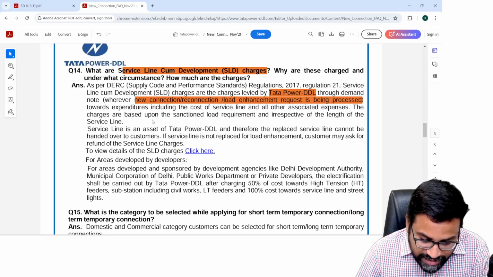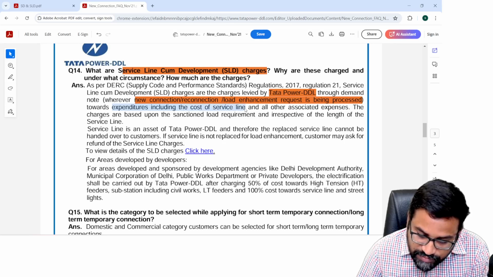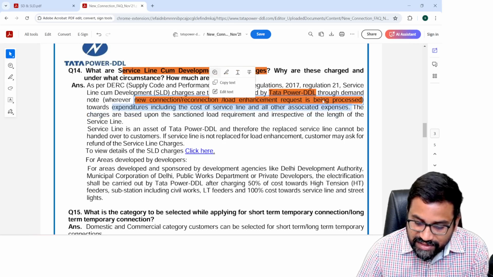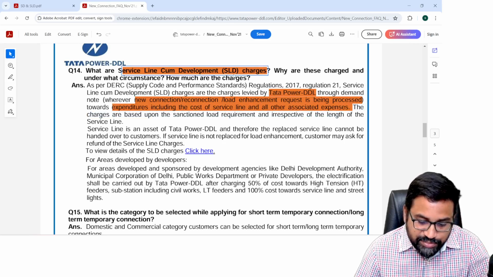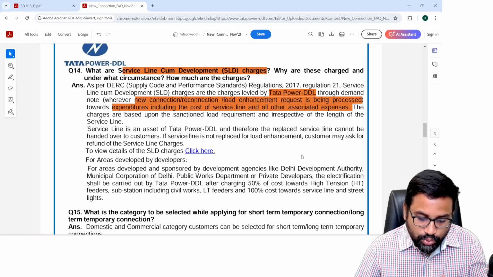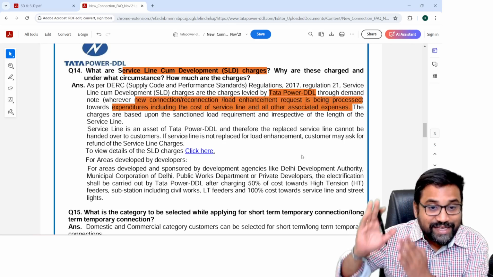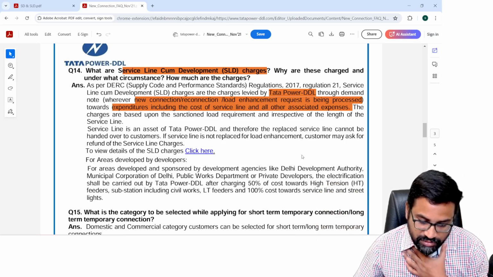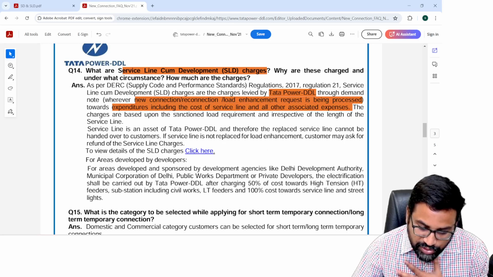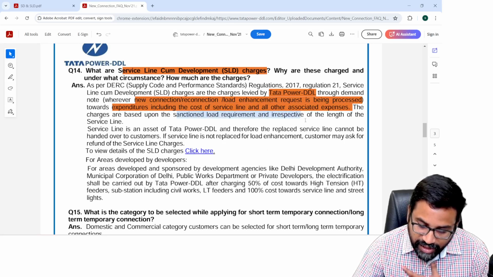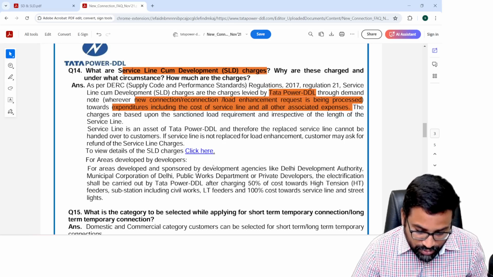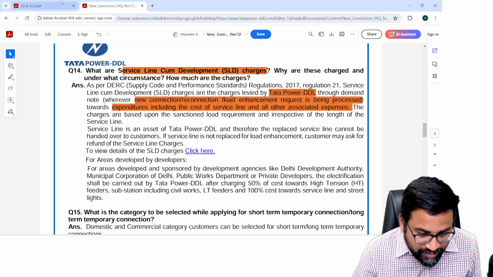Why are these levied? See, towards expenditures including the cost of service line and all other associated expenses. So whatever expenditure we are incurring for the cost of service line and all other associated charges. The charges are based upon the sanctioned load requirement and irrespective of the length of the service line. So if you see here, actually they have given charges also.